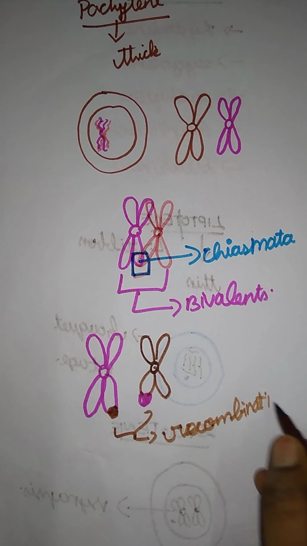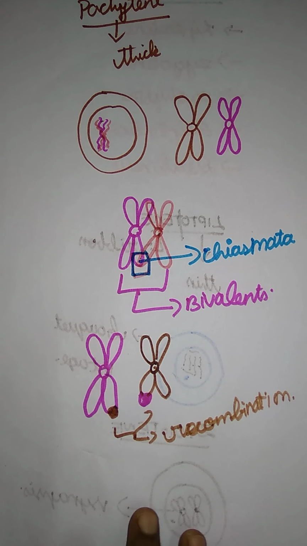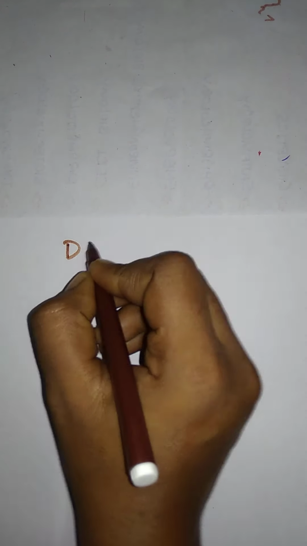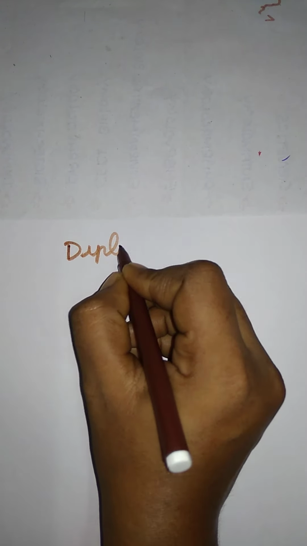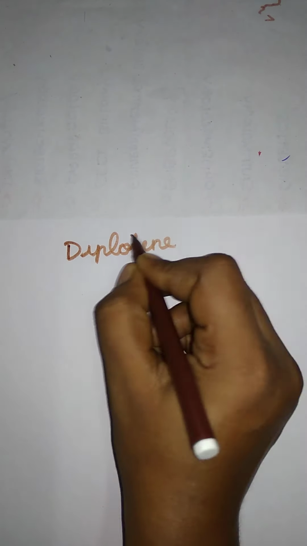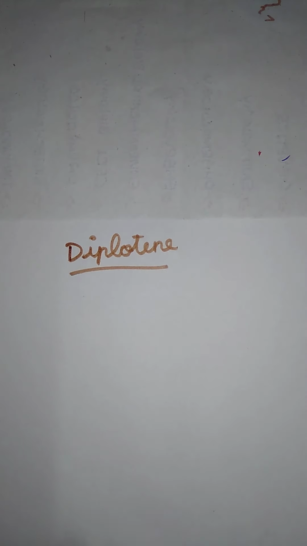Okay, so that's it for pachytene. Shall we move on to the next one? Next we have diplotene. What is the next stage we have here? Diplotene. Here in diplotene, each individual chromosome is a bivalent.